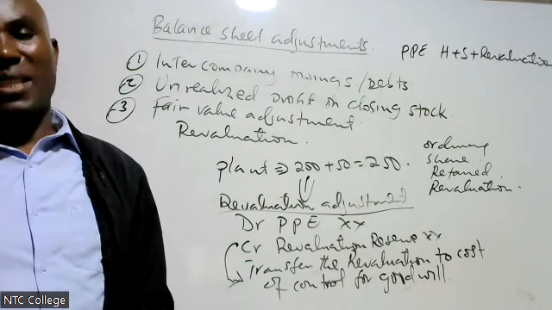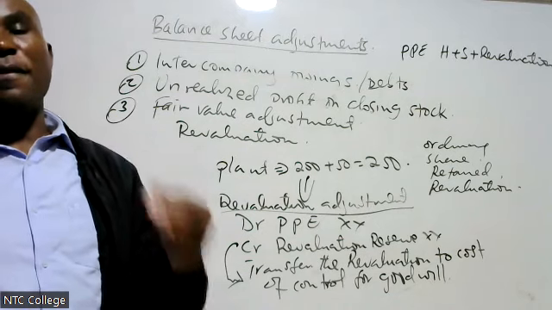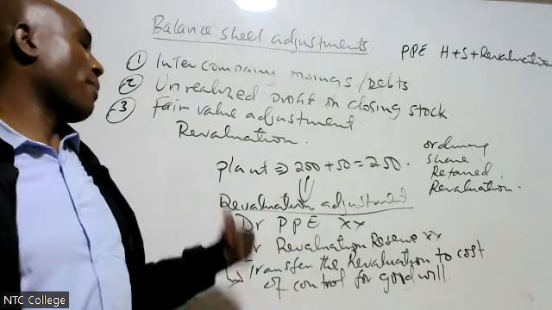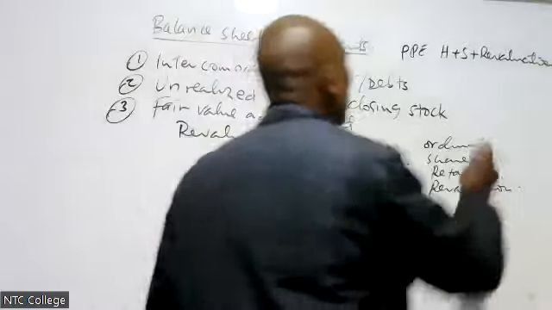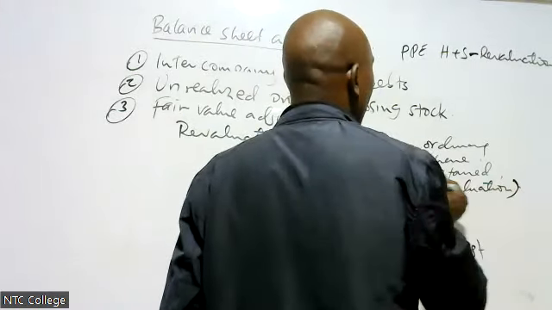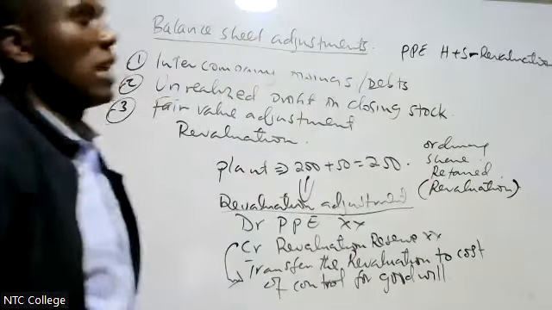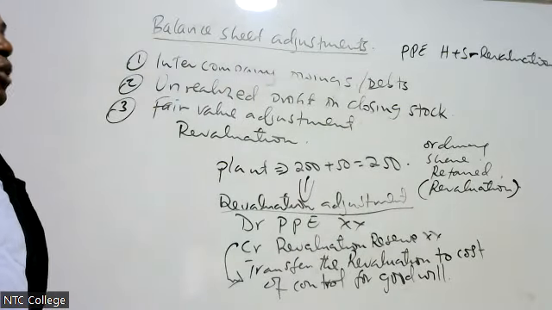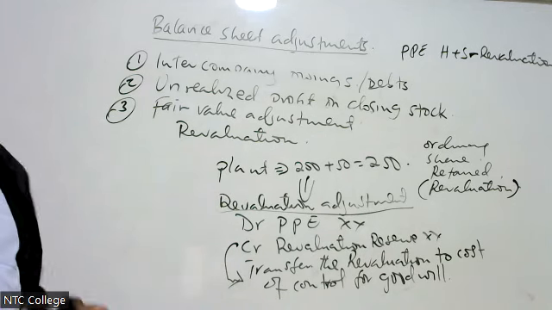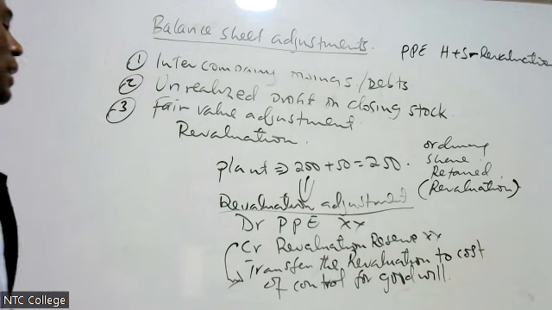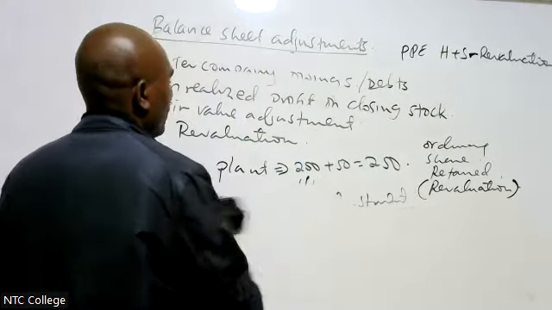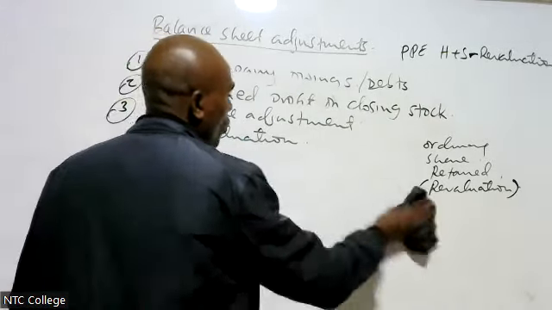If it was downwards, listen very carefully. If I revalued downwards, then it means I will subtract. Even here, I will subtract if I revalued downwards. But if it was upwards, you add. Now, let me develop this concept again. That is revaluation adjustment.